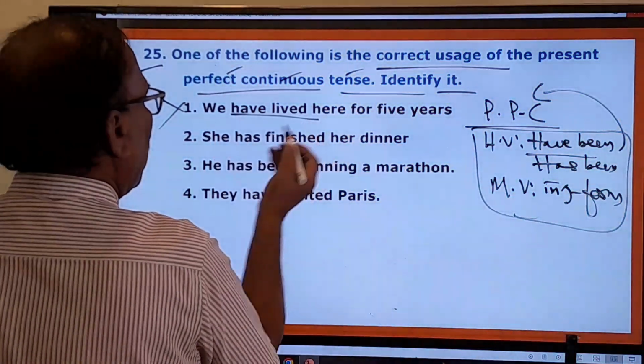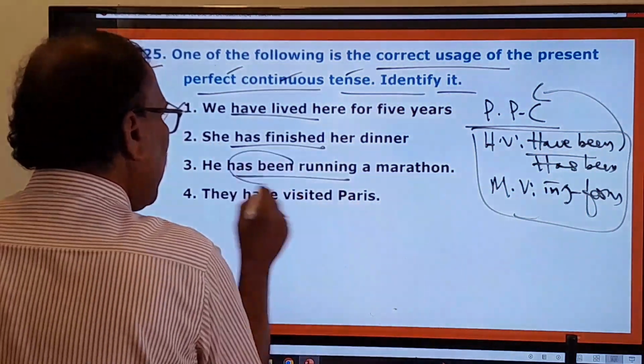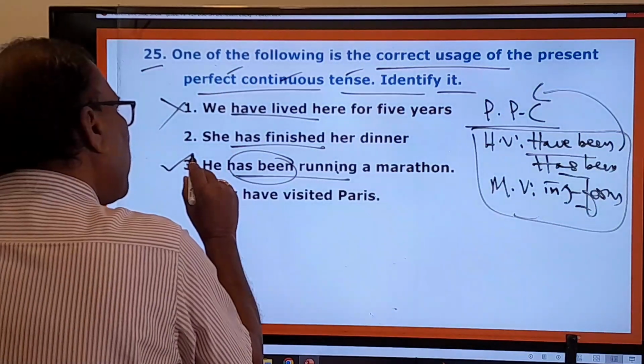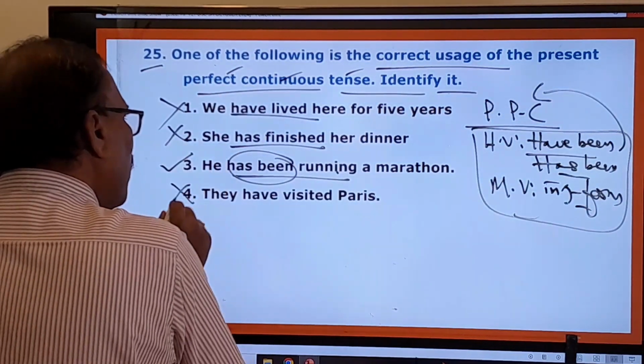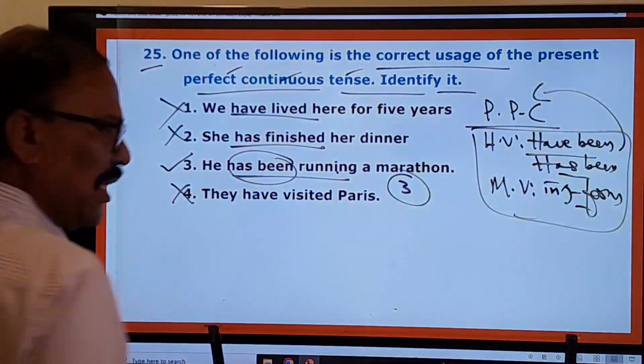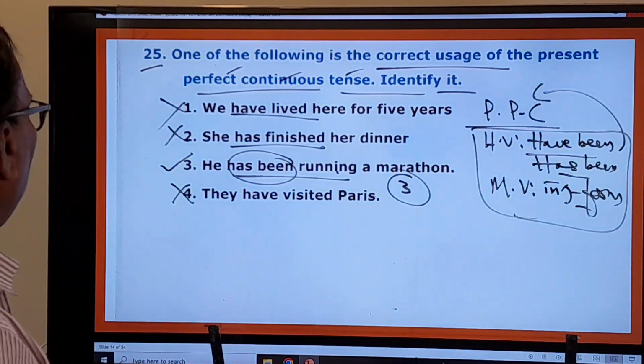We'll keep these things in our mind. So have lived is there, has finished is there, have been running, has been is there, ing form verb is there. This is only present perfect continuous tense. This is not the right one, this is not the right one. So the first one, second one, fourth one are wrong. Only the third one is the right one, therefore. Right. Now we move on to the 26th one.